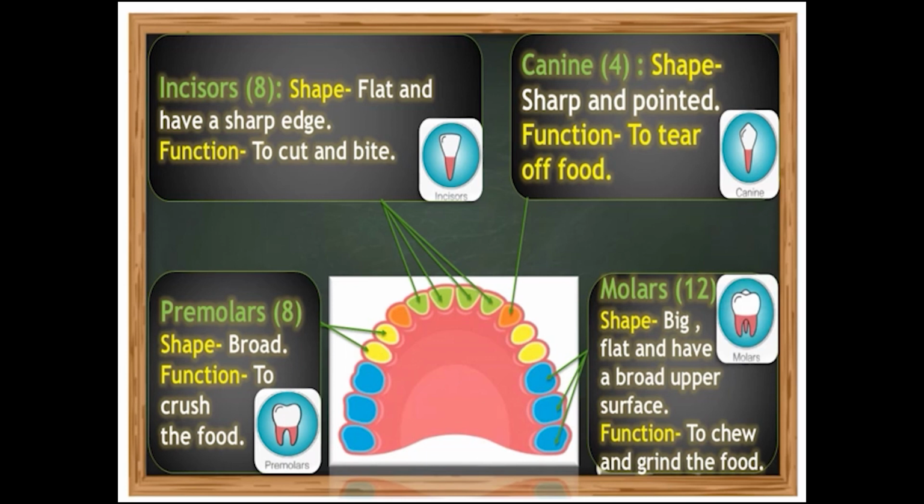We have 12 molars in total, 6 on the top and 6 on the bottom. These are our strongest teeth that mash the food so that we can swallow it easily. The last 4 molars to grow are called wisdom teeth. I hope you understood the different types of teeth in our mouth.